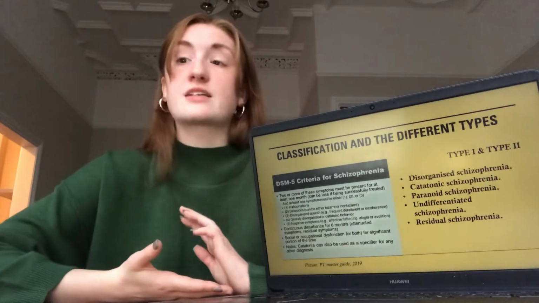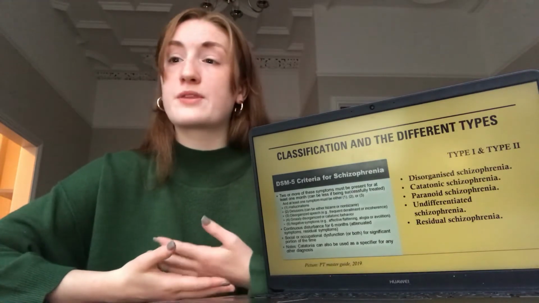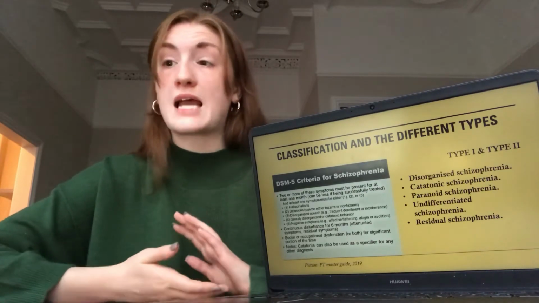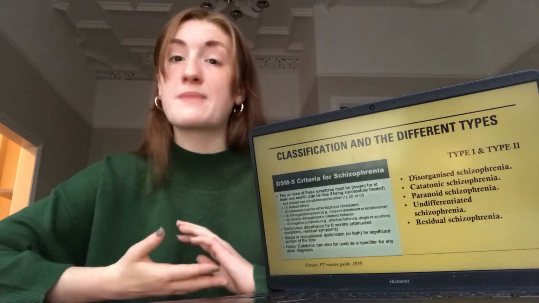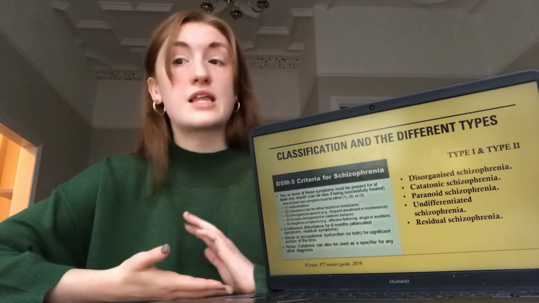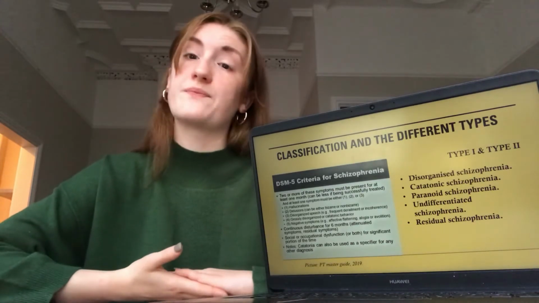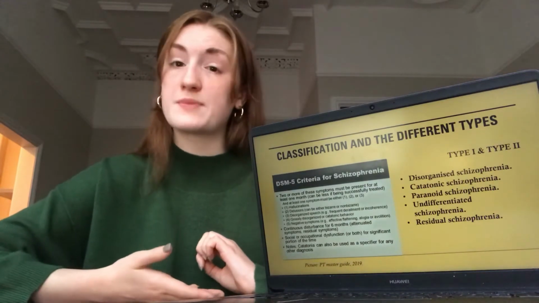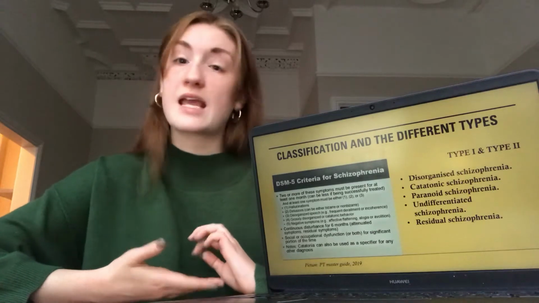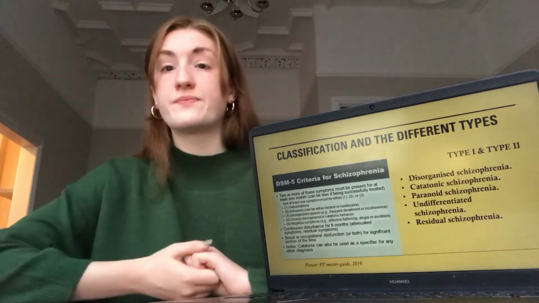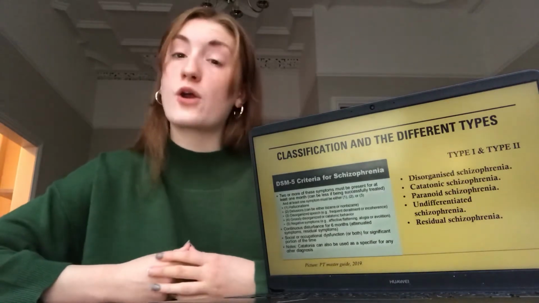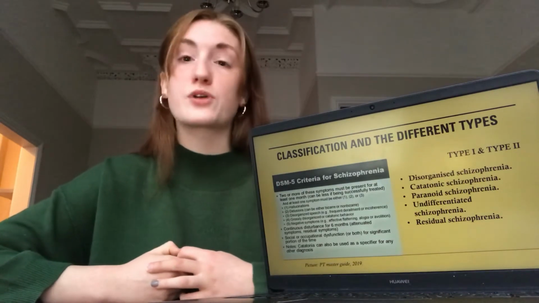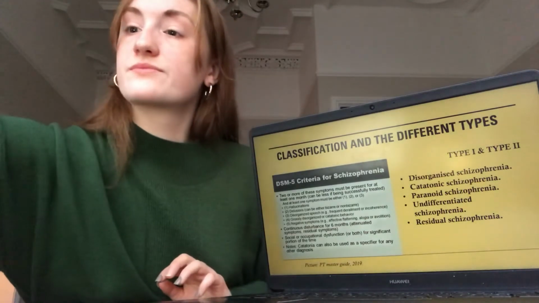And undifferentiated schizophrenia, when symptoms are showing but the patterns of behaviour do not fit into any other category. This is a broad category where symptoms of other subgroups may overlap. Then there is finally residual schizophrenia. In this category, there are no positive symptoms present, but there has been a history of psychosis, and the negative symptoms are still showing. As recognised, there can be an overlap of symptoms between the categories of diagnosis, and this is called comorbidity.